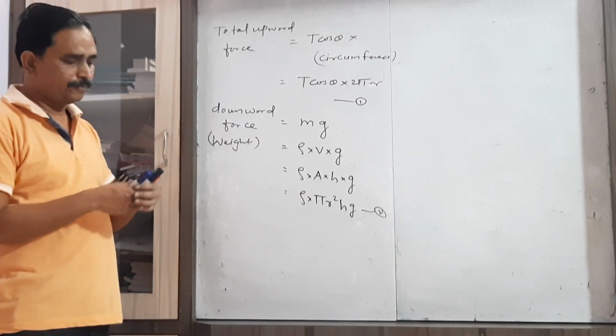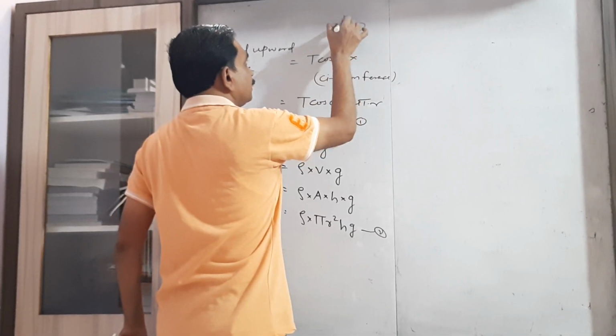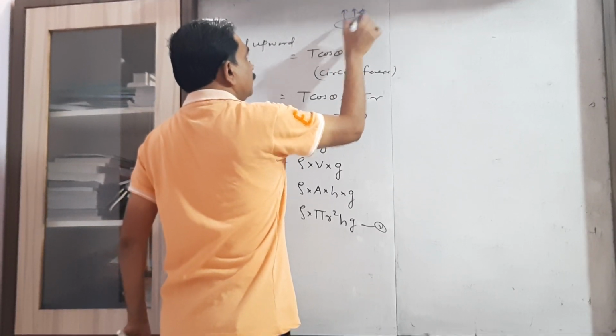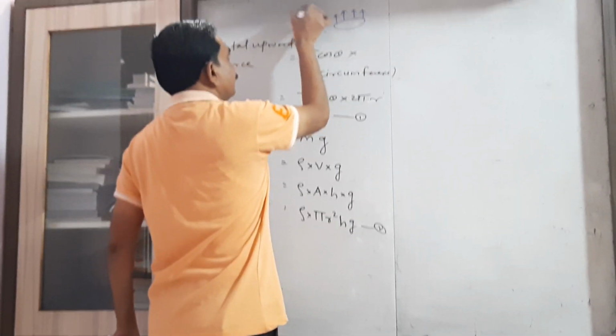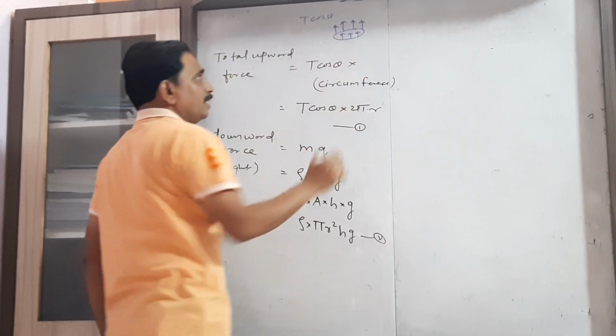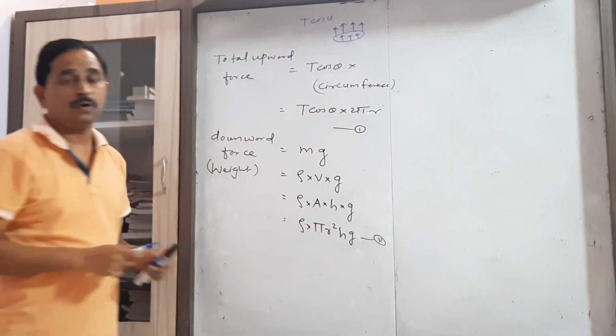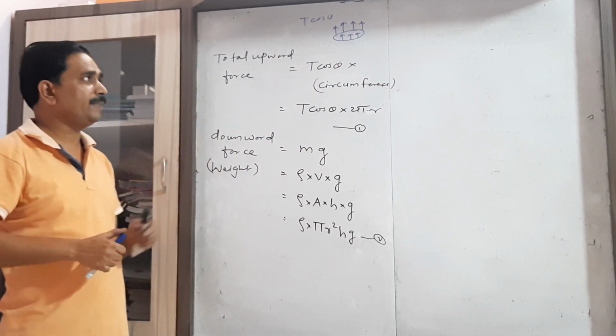Now the total upward force is the component of that reaction, that is T cos theta, and that T cos theta is not acting at a single point, but is acting on the complete circumference of the free surface of the meniscus.